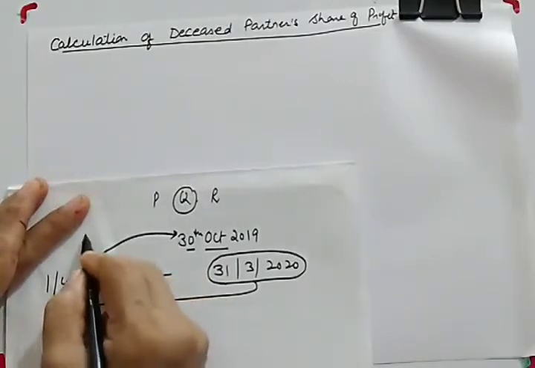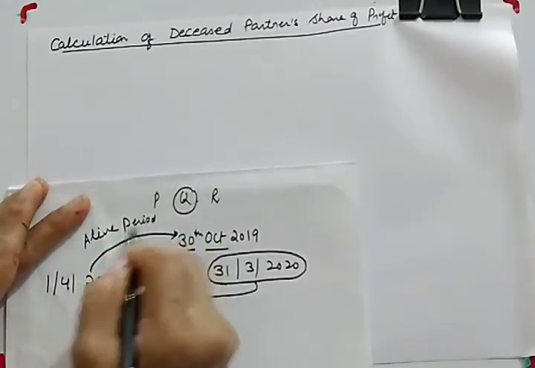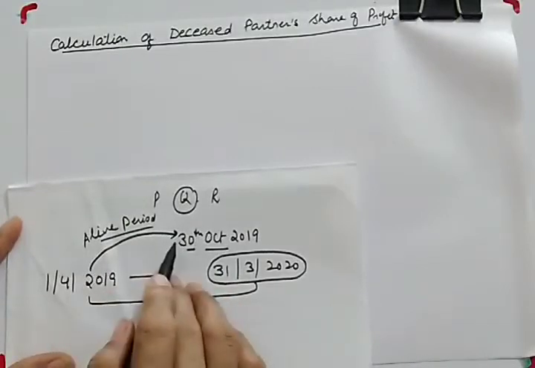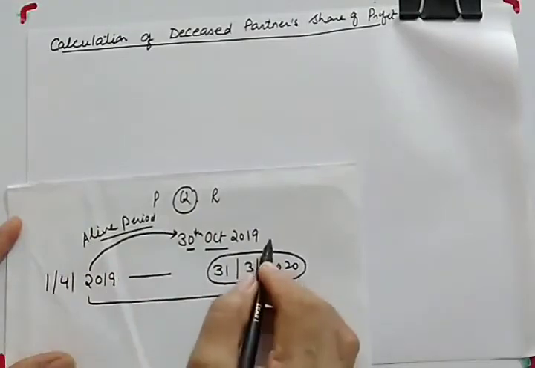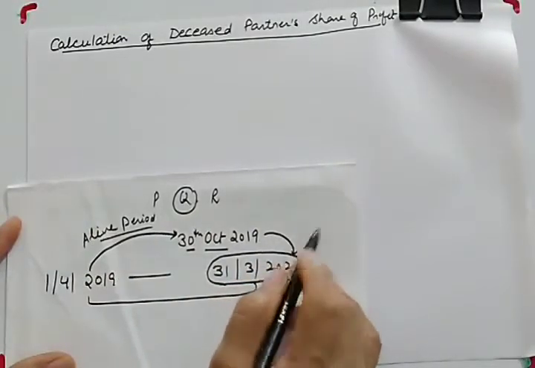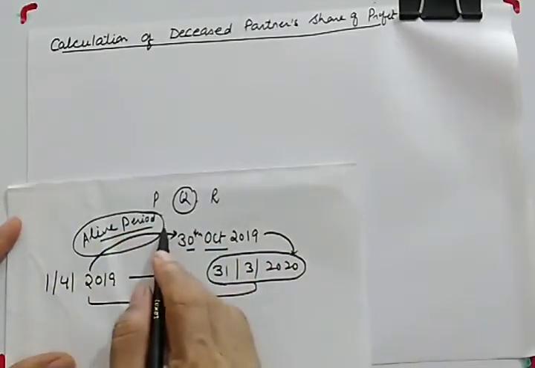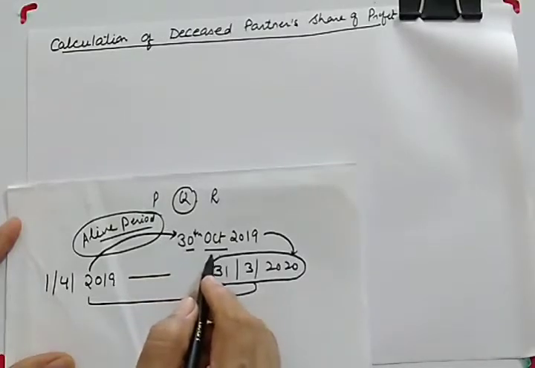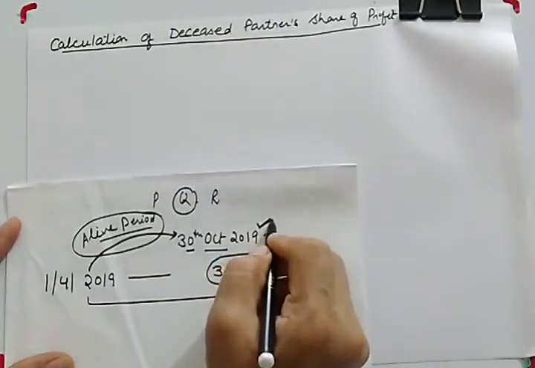This is also known as the alive period, because this deceased partner has worked for this much period, so it is justifiable. We have to give the profit for this alive period, and we don't have to give the profit for the non-alive period. So this alive period's profit has to be estimated, because we won't be able to calculate the exact amount of profit till this particular point of time.